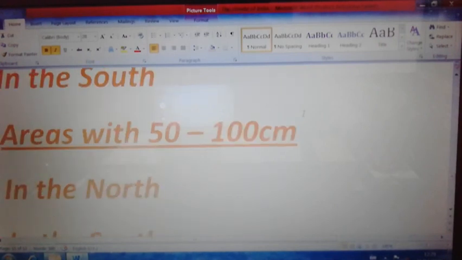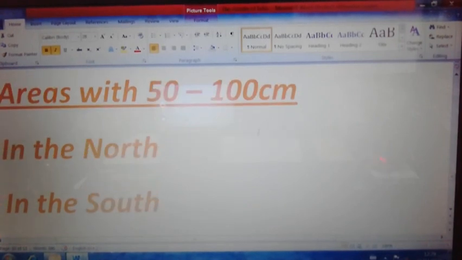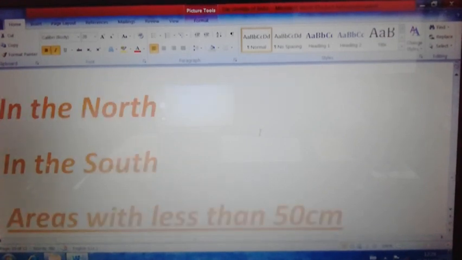And the third division of rainfall distribution is the 50 to 100 centimeter rainfall getting areas in India, based on north and south. In the north it is the upper Ganga Valley and eastern Rajasthan, states like Punjab, Haryana and Kashmir. And in the south, there are the southern Deccan areas and states like Andhra Pradesh, Telangana and Tamil Nadu getting 50 to 100 centimeter rainfall.